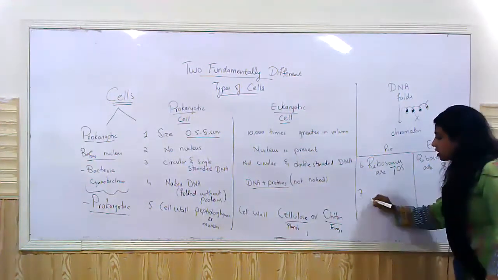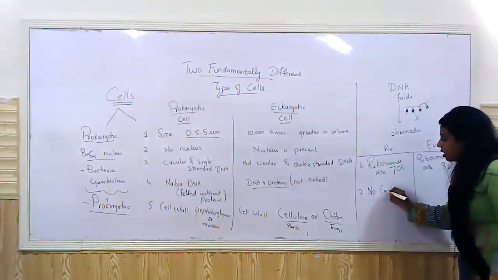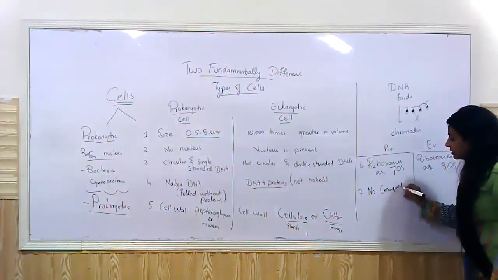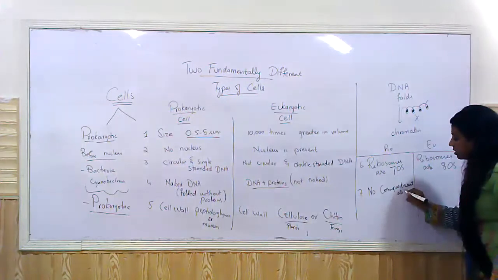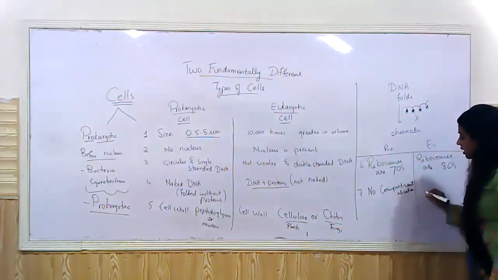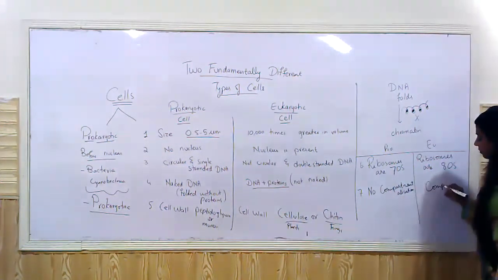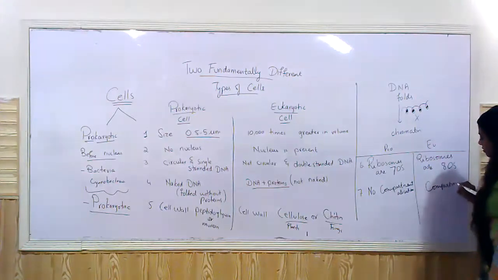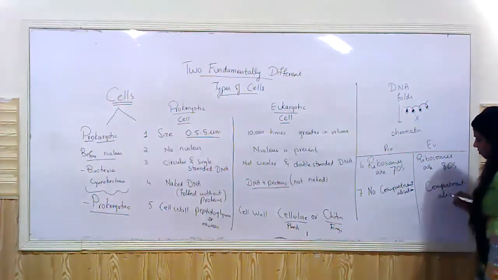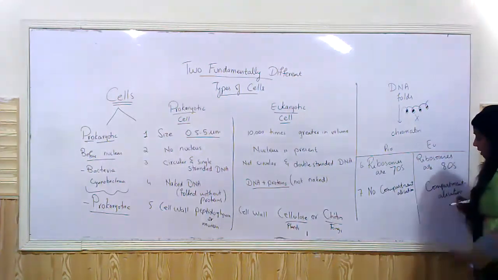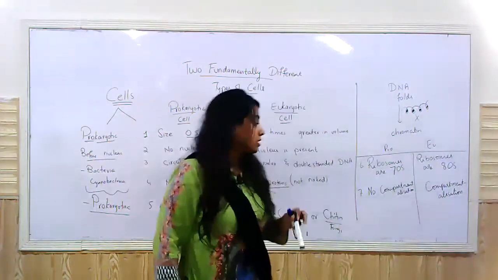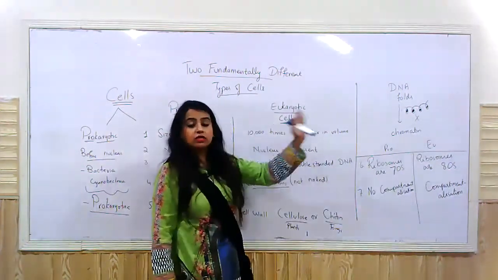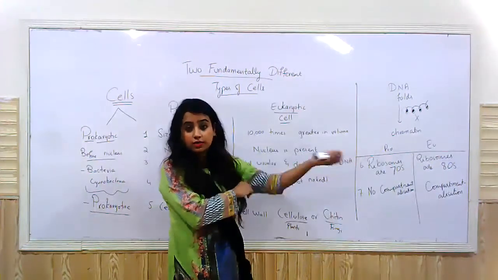Another difference, no compartmentalization in prokaryotes. Here, compartmentalization. Division of labor is missing in the case of prokaryotic cells. Division of labor is present in the case of eukaryotic cells, right?